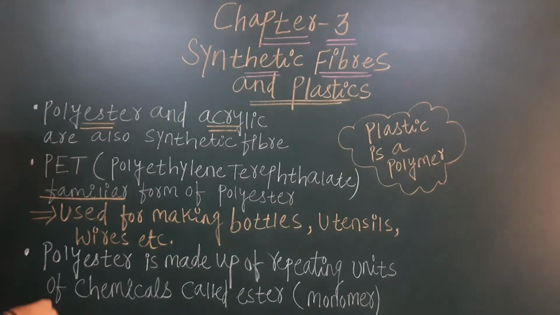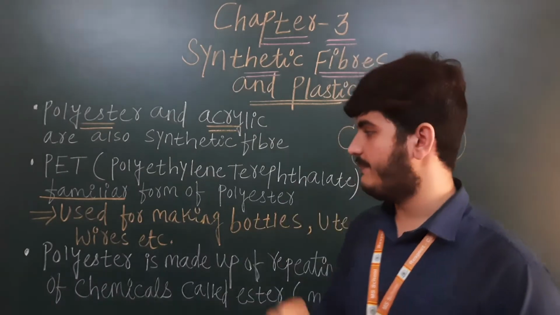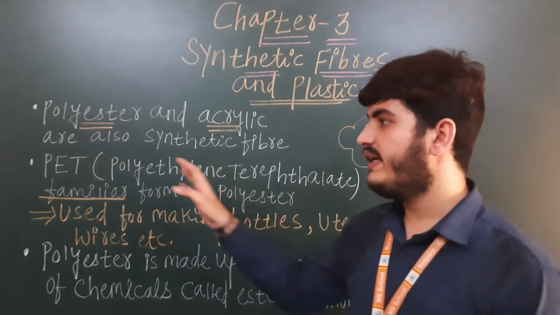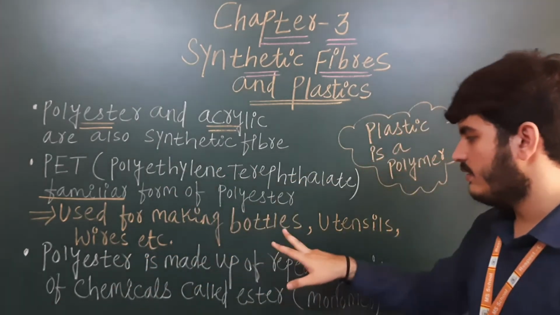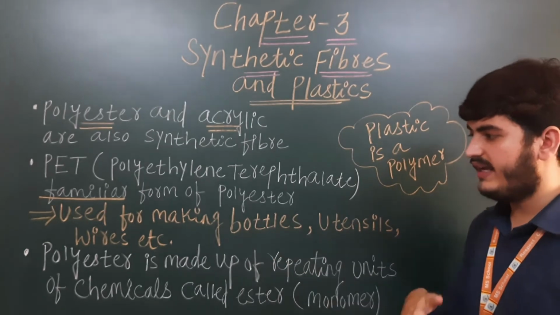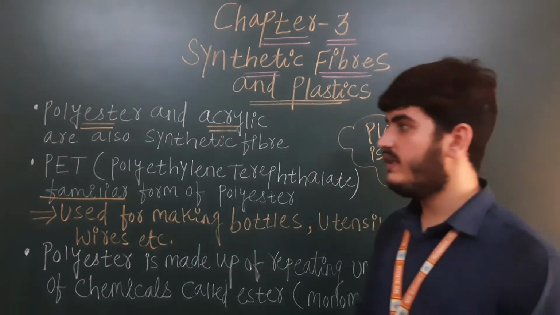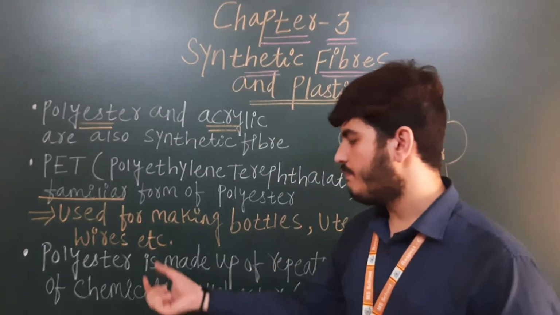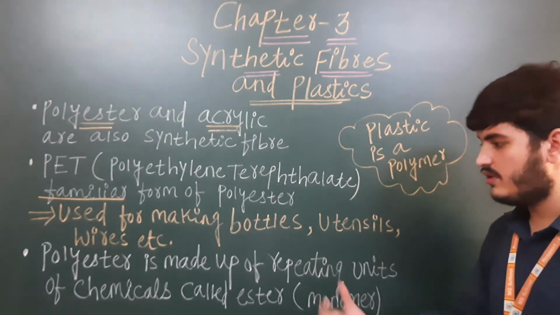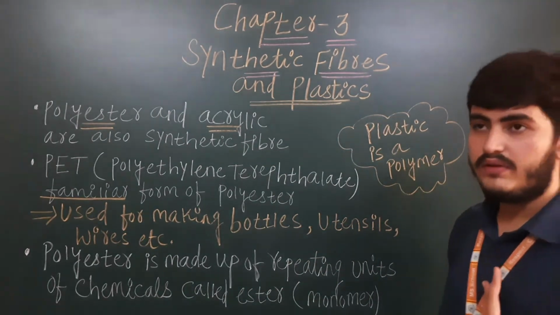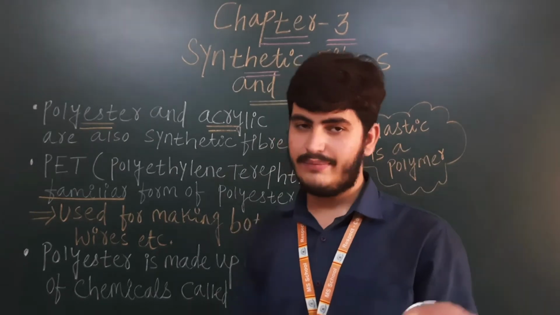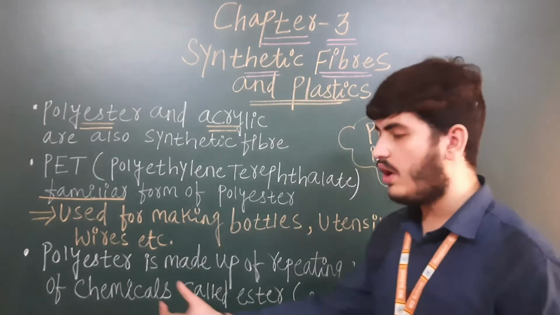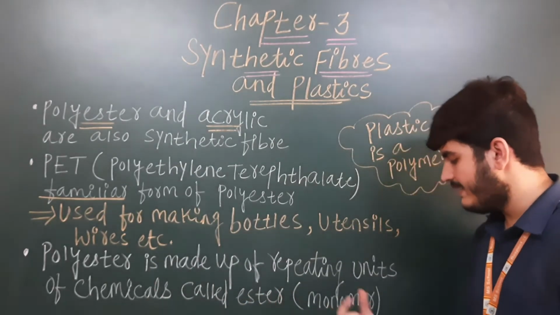That is, for storing the things that we are buying, polyethylene terephthalate is a familiar form of polyester. Now where are we using polyester? It is used for making bottles, utensils and wires, etc. Now about rayon we have seen how it's made, the process. About nylon also we have seen. Now polyester: polyester is made up of repeating units of chemicals called ester, meaning monomer.